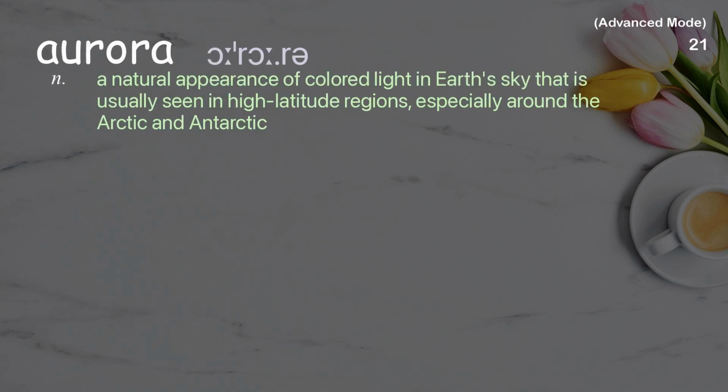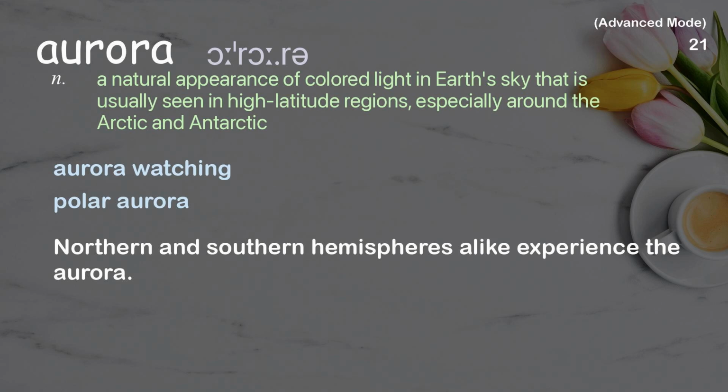Aurora. A natural appearance of colored light in Earth's sky that is usually seen in high-latitude regions, especially around the Arctic and Antarctic. Examples: Aurora watching, polar aurora. Northern and southern hemispheres alike experience the aurora.